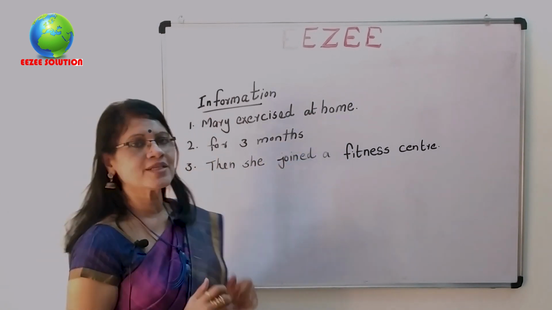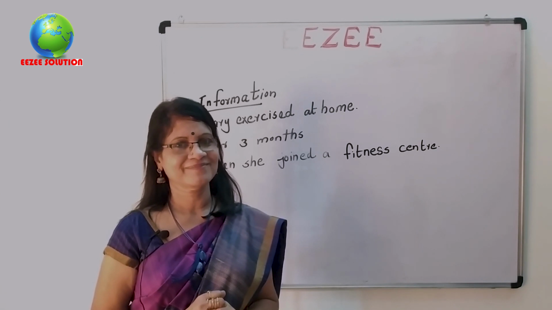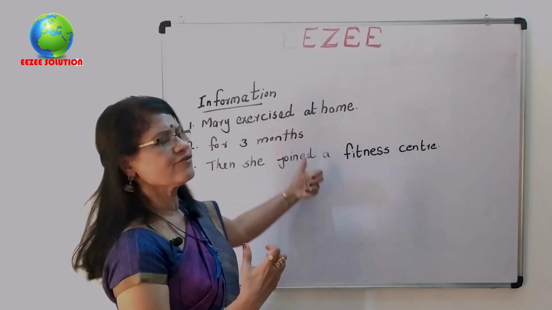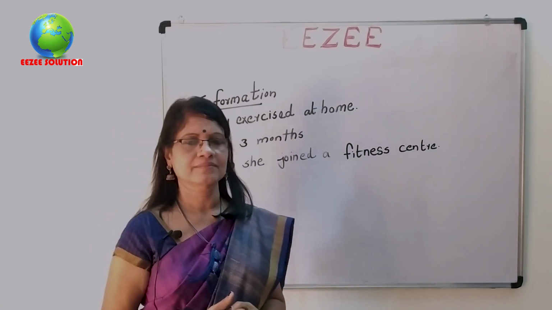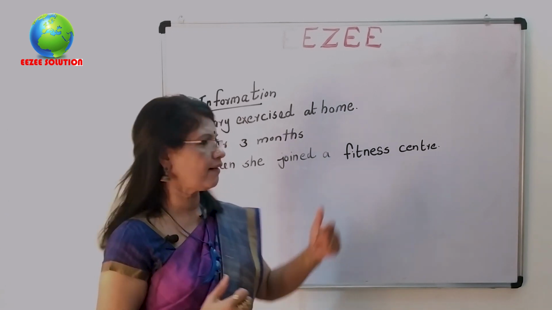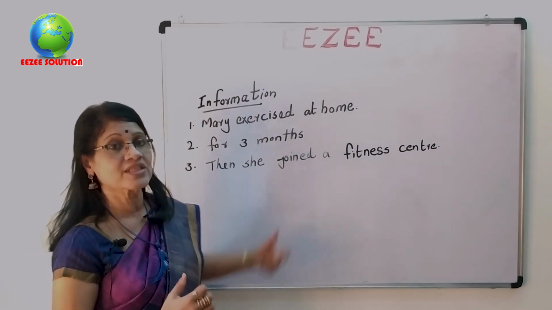This is the information you got from Mary's story. How do we convey this information to others? What type of tense can we use for conveying this story, this information correctly?